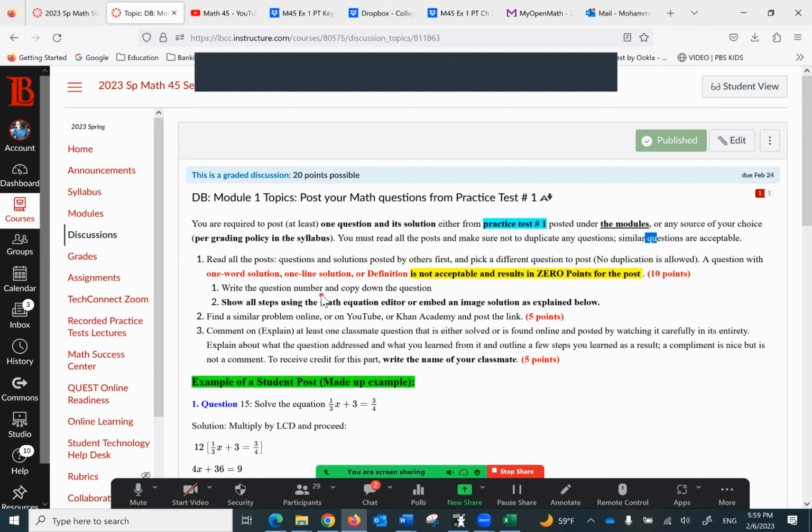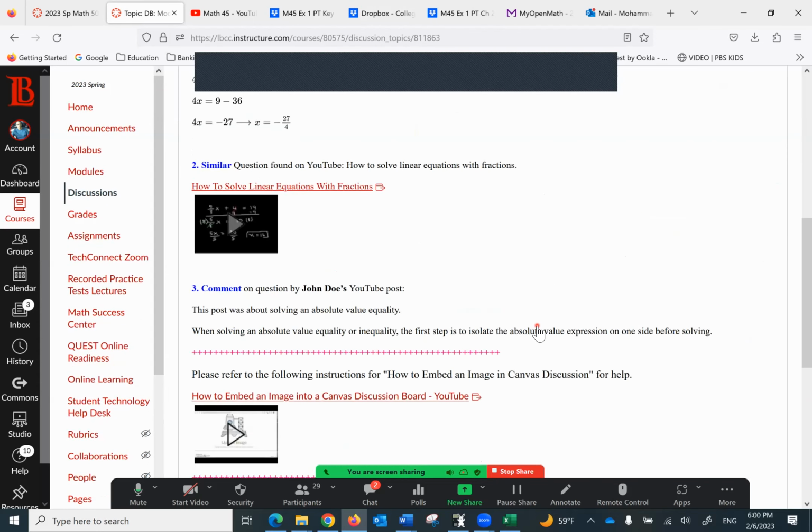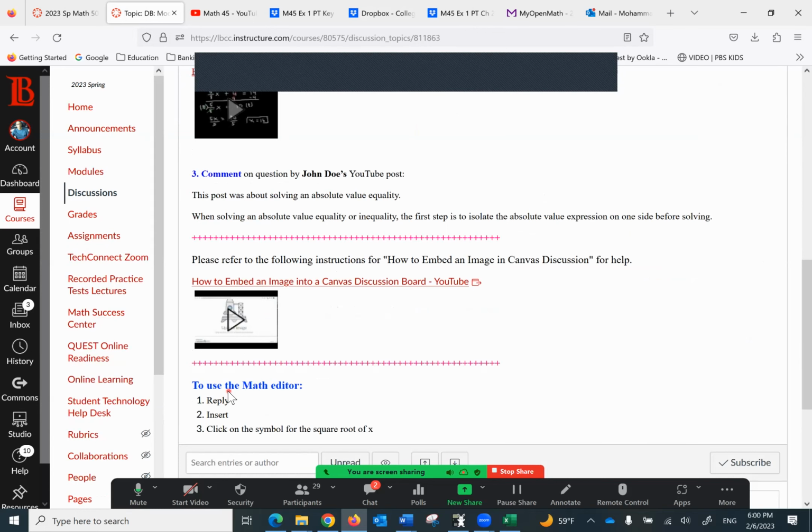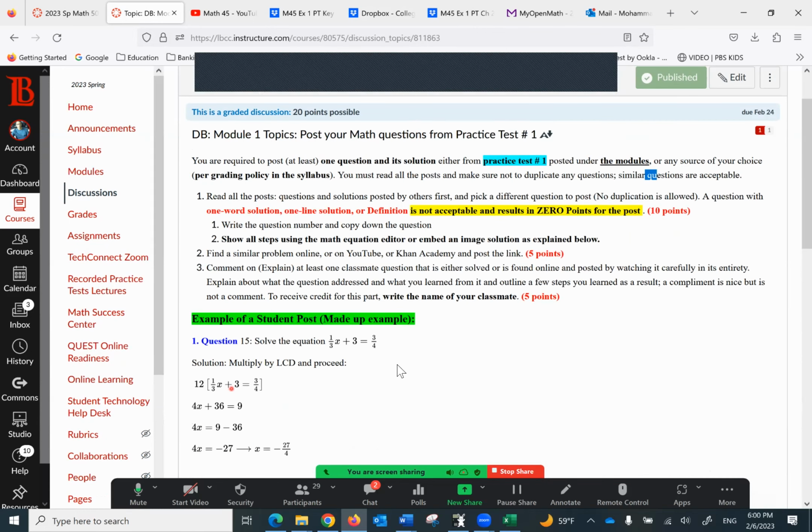So you write the question number. If you pick it up from the practice test or even a homework, what is the question number, and copy down the question. Again, it has to be a worthy question. Some questions are not. So be careful with that. Show all steps using the math equation editor or embed an image solution as explained below. It tells you here how to embed an image or use a math editor. I'm going to explain the math editor in a moment.